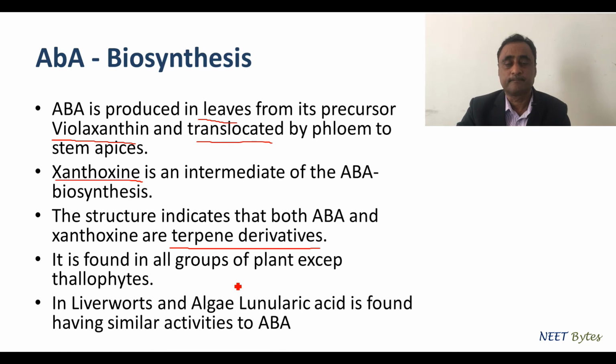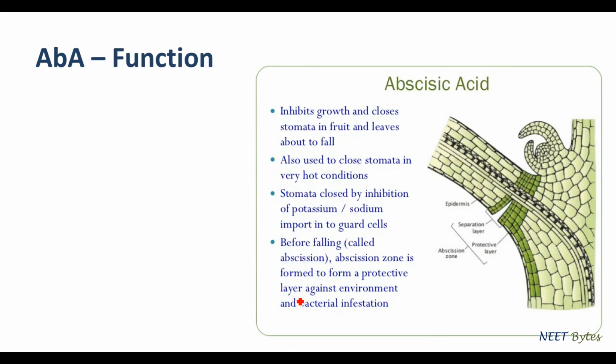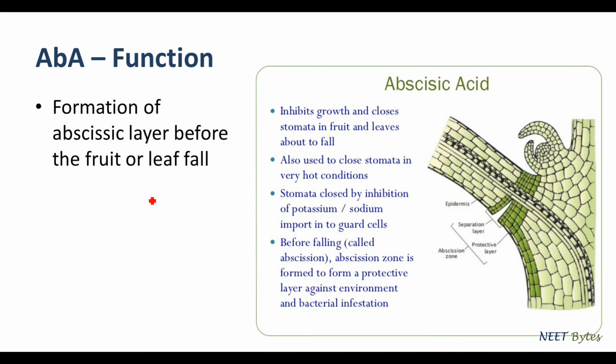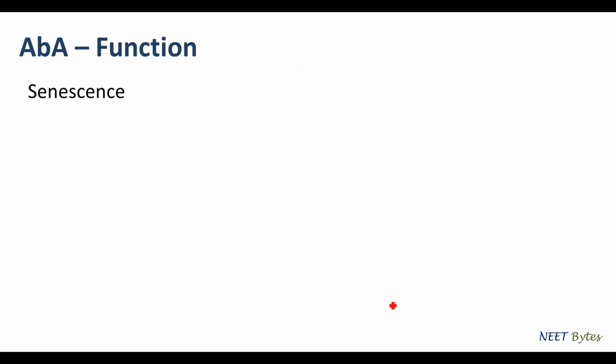Now let's talk about the ABA functions. One of the most important functions of ABA is the formation of the abscission layer. Have a look at this particular diagram. This abscission layer is formed before the part gets separated, and it ensures that the part of the plant does not remain exposed to bacterial action. Before the abscission zone is formed, it forms a protective layer against the environment and bacterial infection.